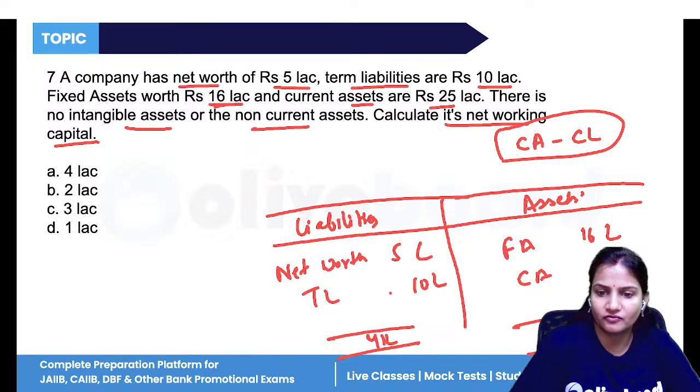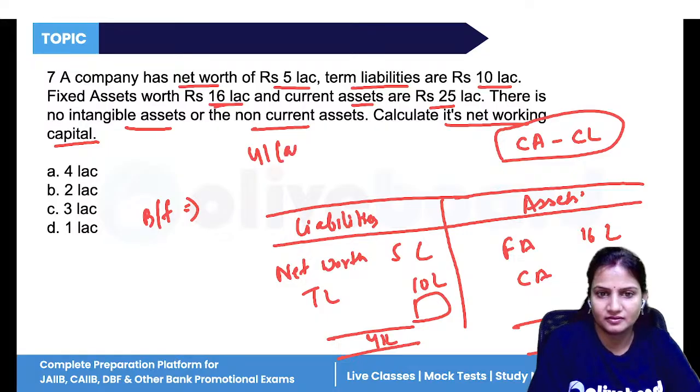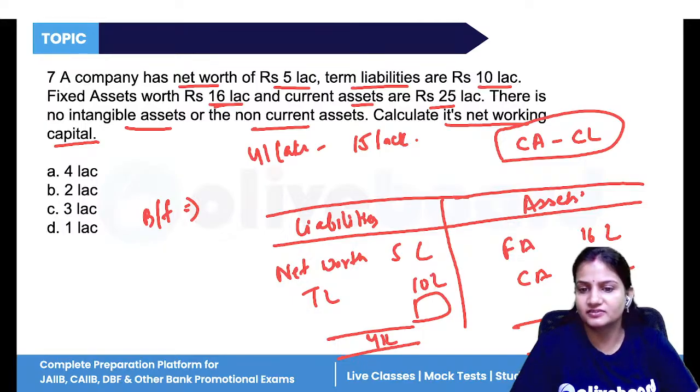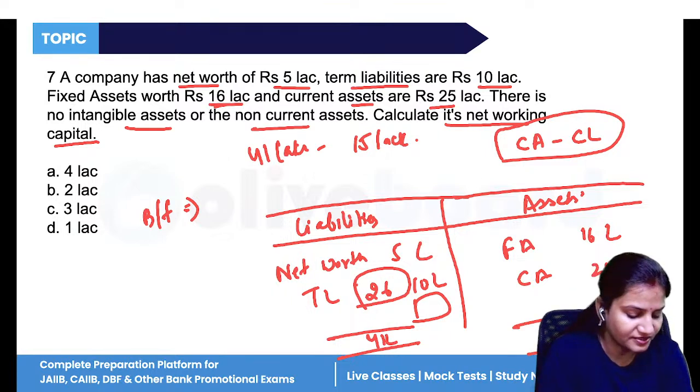Now, what is the balancing figure? 41 lakh minus 15 lakh. That is 26. Is it 26 or not? Tell me. The balancing figure, yes.